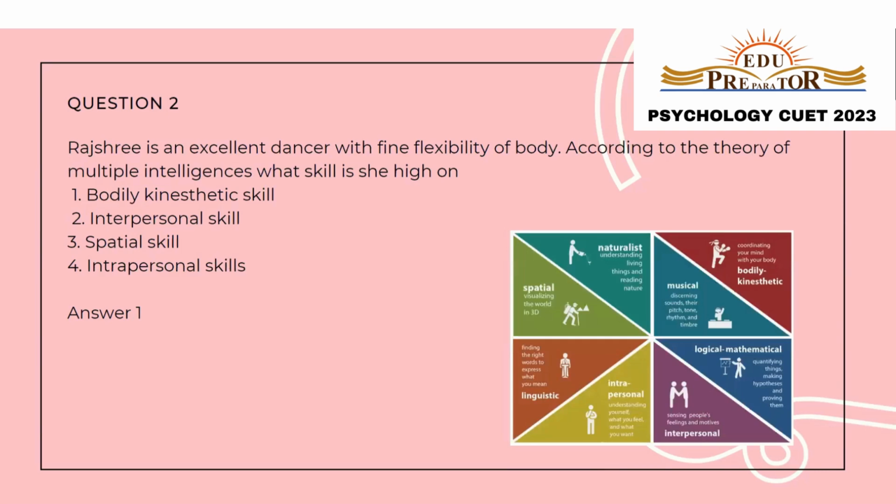Question number two. Rajshri is an excellent dancer with fine flexibility of body. According to the theory of multiple intelligences, what skill is she high on? So the theory of multiple intelligences was given by Howard Gardner. He suggested 8 different types of intelligences. Amongst these, it is the bodily kinesthetic skill or bodily kinesthetic intelligence that makes Rajshri an excellent dancer and provides her a flexibility of body. So the correct answer to this question is option number one, bodily kinesthetic skill. Let us move to the next question.